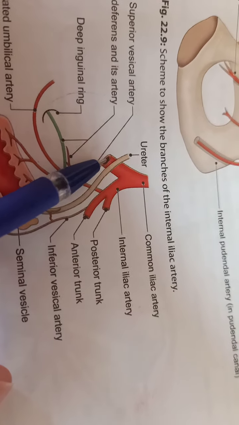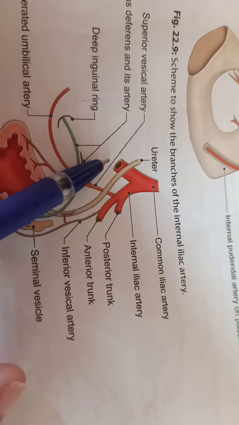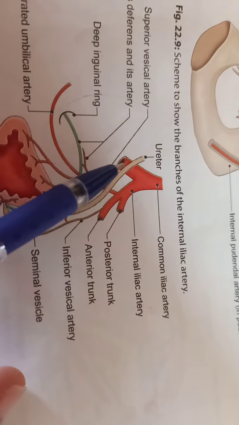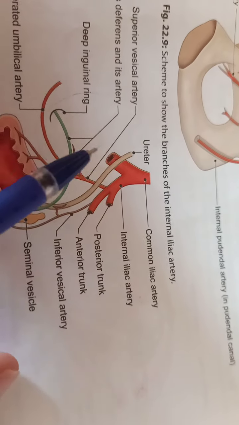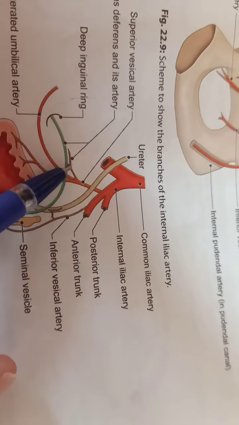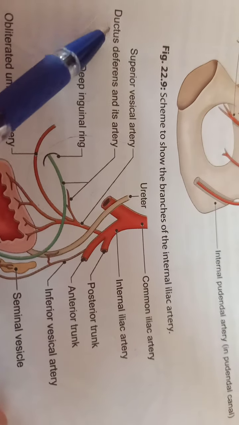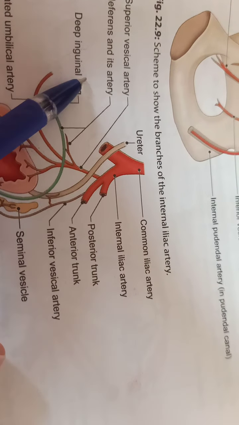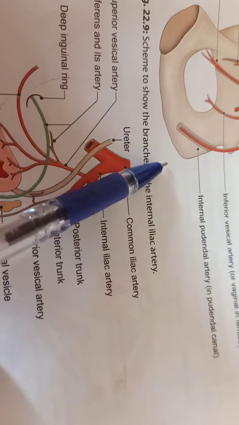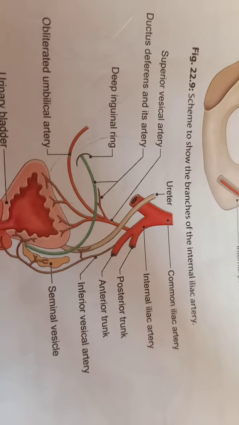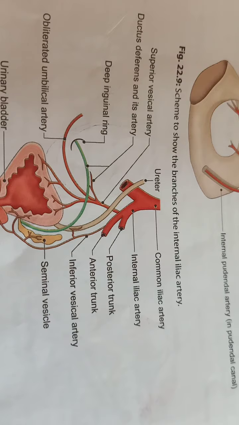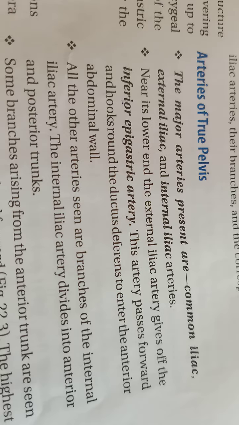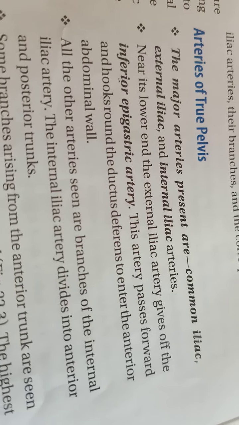Here we are talking about the pelvic area. From the end of the external iliac artery, there arises the inferior epigastric artery, which winds around the ductus deferens, which is a part of the male reproductive organ. It will ascend upwards and reach the anterior abdominal wall. Now, this artery will pass upward and hook around the ductus deferens to enter the anterior abdominal wall.